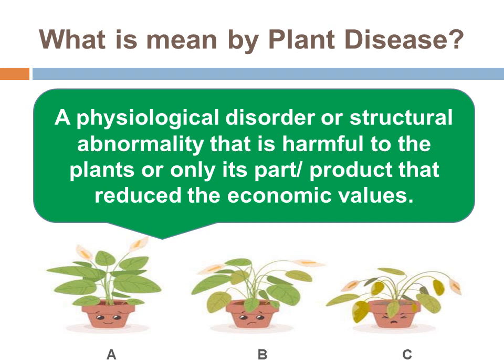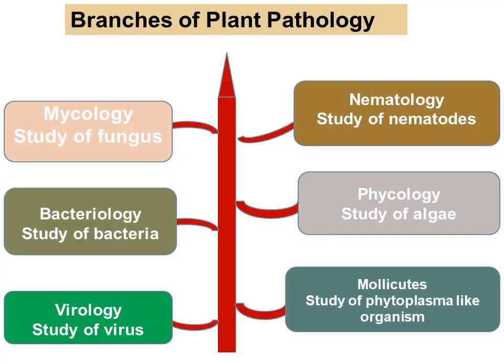Then in pot C, the plant disease occurs on the plant and the plant gets damaged. So it stops the growth of the plant and the plant dies. So in short, what happens in these three pots? Pot A is healthy, pot B has structural changes happening, and in pot C the plant disease has totally come, and because of the plant disease the economic value of the plant will decrease. Okay, got it? What is meant by plant diseases?